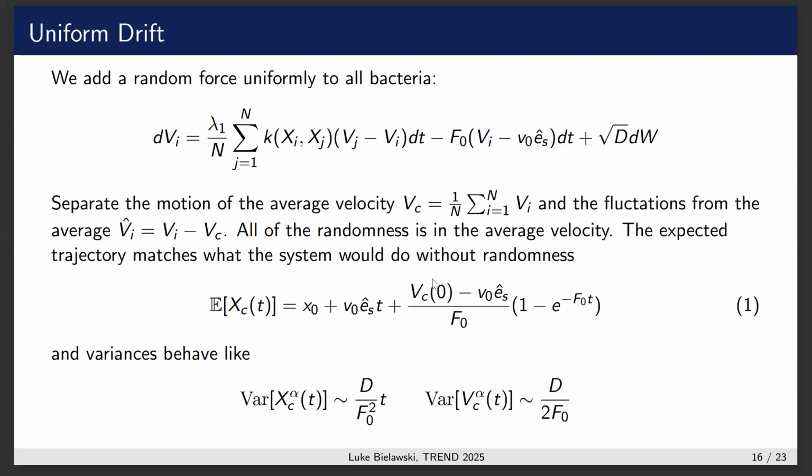Here's the expected trajectory of the center of mass, as well as the variances of the trajectory and the velocity. Additionally, the fluctuations turn out to be entirely deterministic. Those don't have explicit solutions, but are very easily simulatable and have very nice properties.